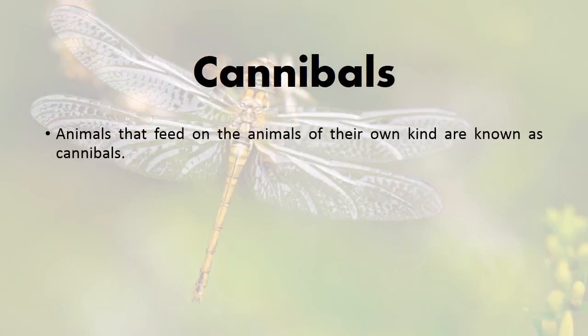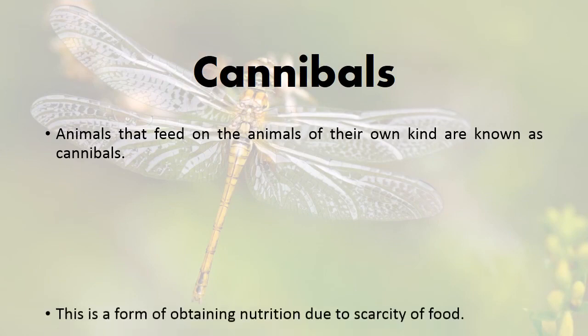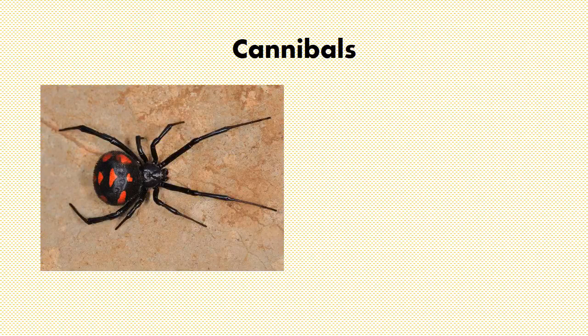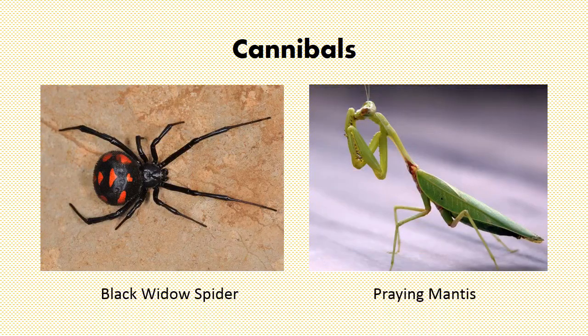So, animals that feed on the animals of their own kind are known as cannibals. And this is a form of obtaining nutrition when there is a scarcity or shortage of food. Some more examples of cannibals are the black widow spider and the praying mantis. Let's move on to the next topic.